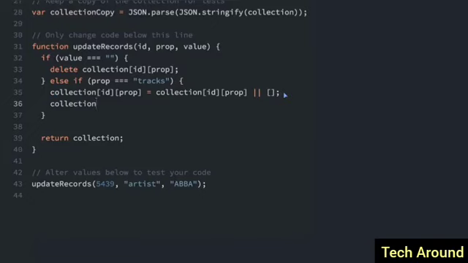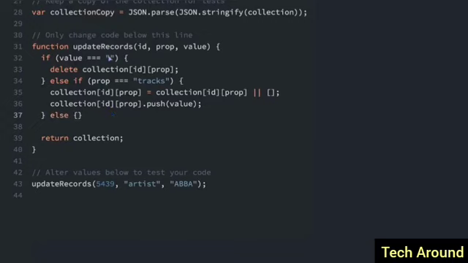Collection ID prop, and we'll just do the dot push and then put in the parentheses the value. So we're able to push the value that was passed into this function onto the end of the array. Okay, there's only one last condition, which is the default condition, else.